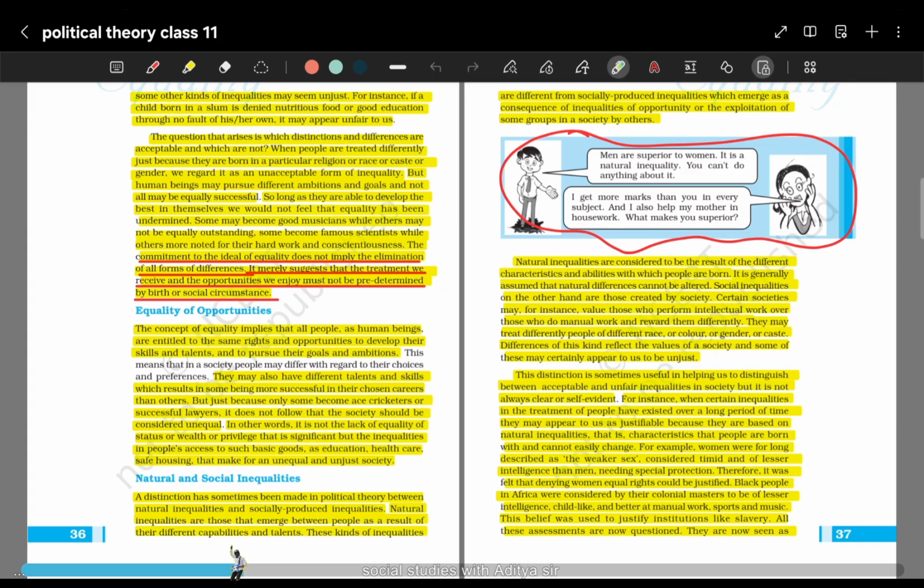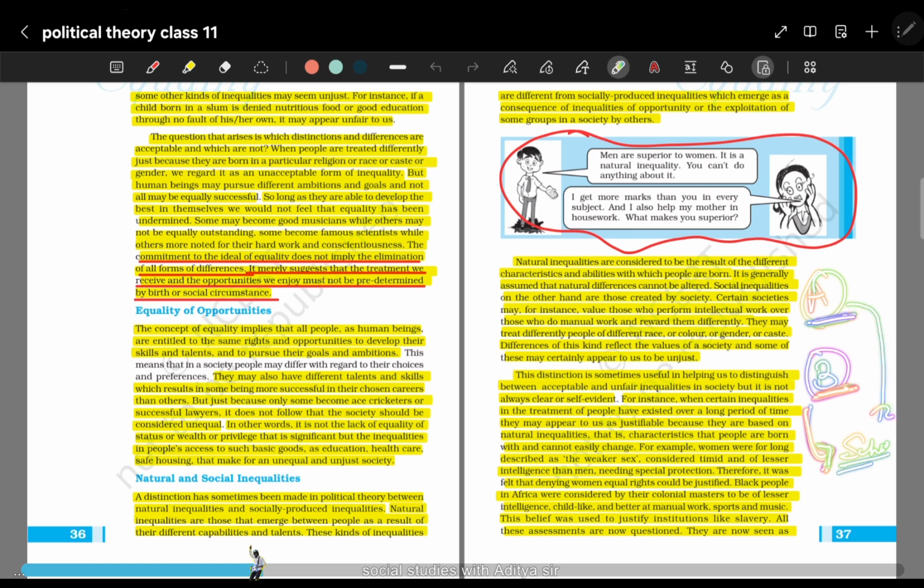Now, some other kinds of inequalities we can see are unjust, है ना. We can say that some other forms of inequality exist, and these conditions are unjust because, for example, if person A and person B, two students, are to join a private school, and one comes from a slum area, and the other comes from a middle class or upper middle class or rich family, the school says okay, we will give admission to B because he or she has money and comes from a wealthy, educated family.